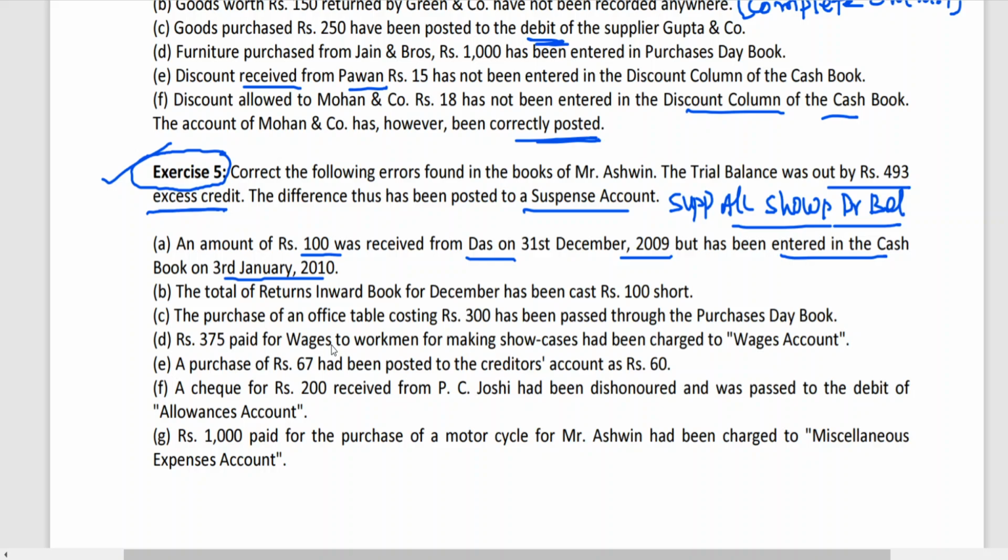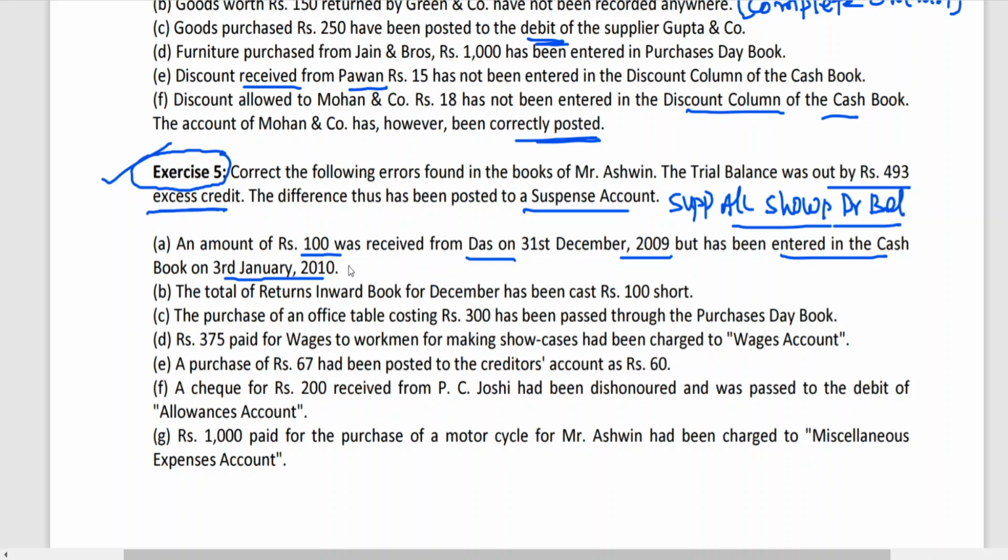That is why we are writing an entry, because we are assuming the books have been closed on 31st December 2009. To make an entry on 31st December, we are writing the entry. Even though this has been rectified on 3rd January 2010, if you assume they are following the calendar year 2009, and you don't write an entry, Das account shows a debit balance. Even though the amount has been paid by him, if you don't record it, Das account shows a debit balance, and the balance sheet will give you a wrong picture. So as on 31st December 2009, I am treating it as a complete omission.